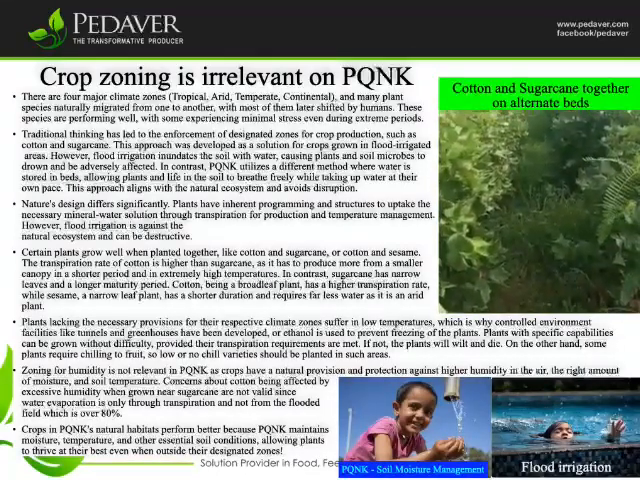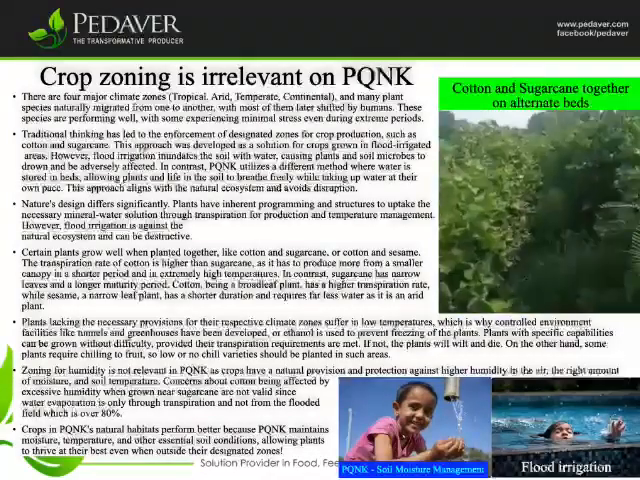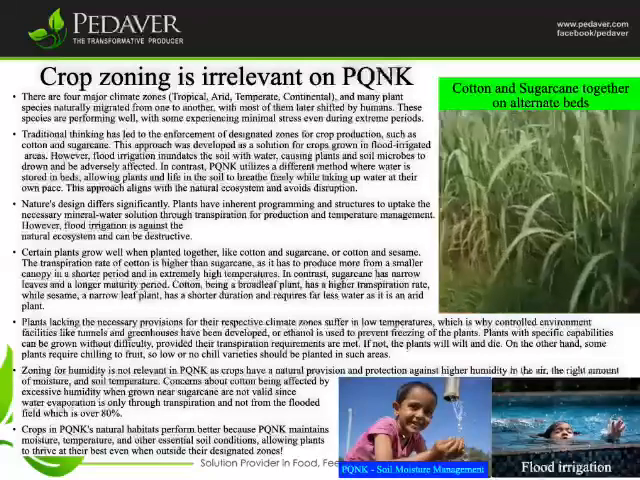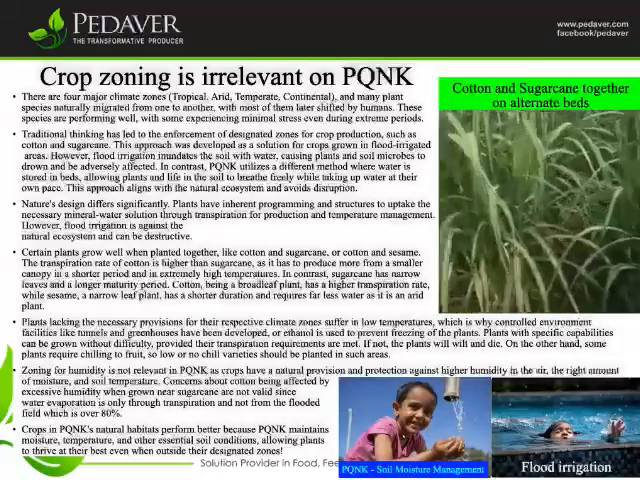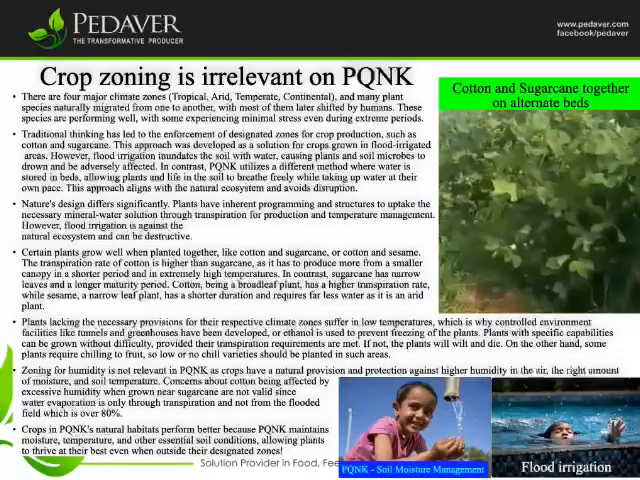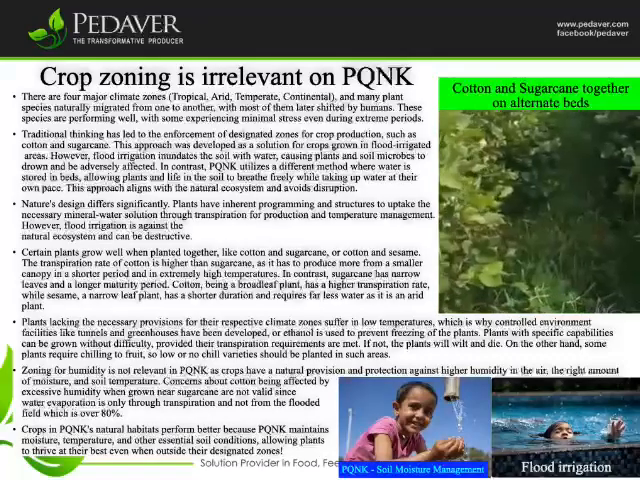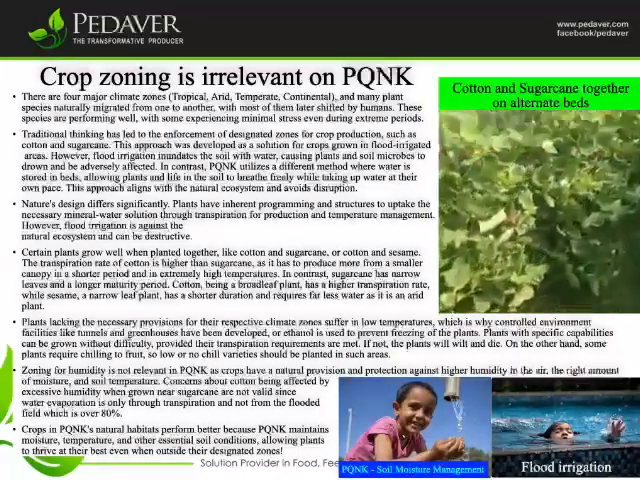This approach aligns with the natural ecosystem and avoids disruption. Nature's design differs significantly. Plants have inherent programming and structures to uptake the necessary mineral water solution through transpiration for production and temperature management. However, flood irrigation is against the natural ecosystem and can be destructive.